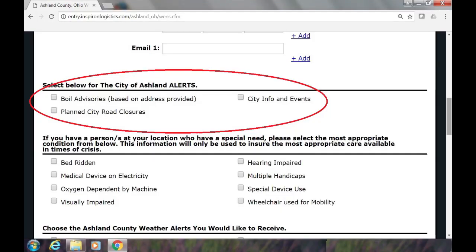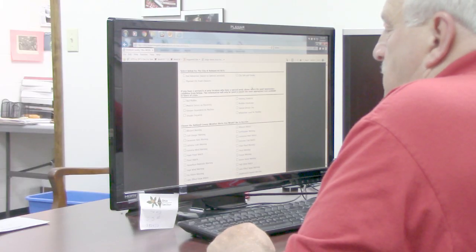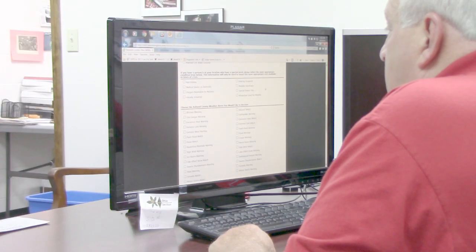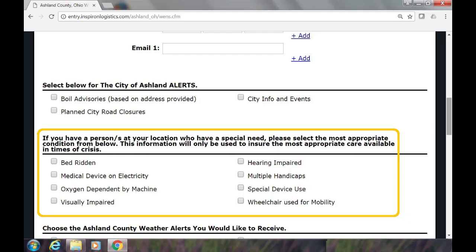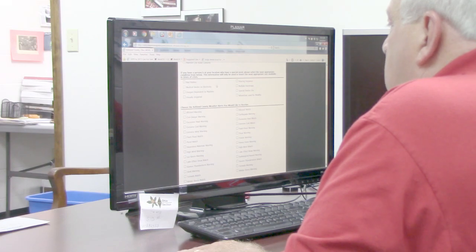Moving on down here, if you live within the city of Ashland, you have an opportunity to register for boil alerts, any planned city road closures that may exist, and also any city info or events that the city of Ashland chooses to send out for you. Moving to the next category, we have a category of special needs. Now this is a very important one for us here in emergency management because it allows you to select some of the issues which may be affecting an individual or yourself in your home.